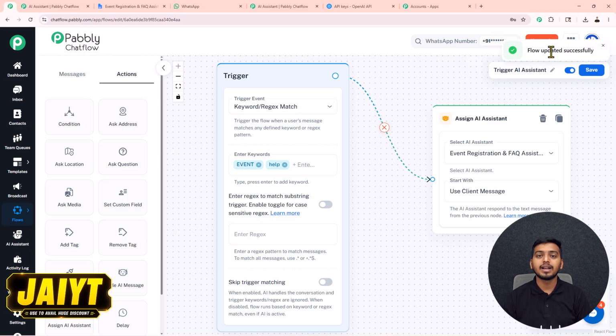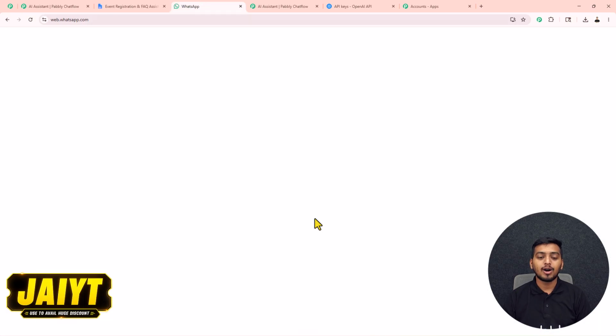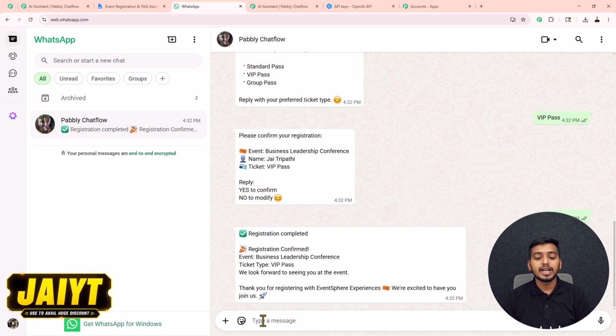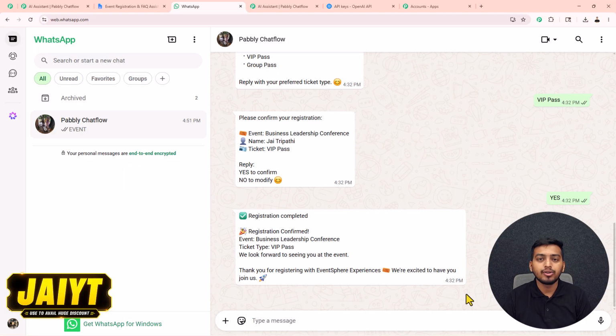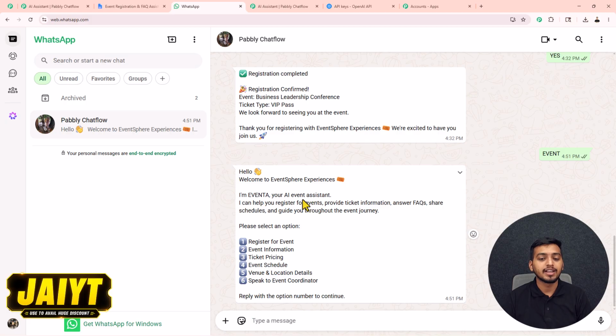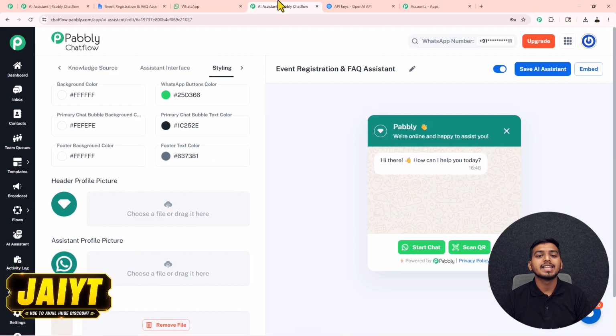As our flow is updated, now we just have to open our WhatsApp account, and in here we again have to send some keywords. So in here, I will quickly send this keyword event. Then you will see my WhatsApp chatbot will get triggered and it will assign the AI assistant to this chat. Instantly, the AI assistant will also send us a welcome message right here. We have successfully received our welcome message from our AI assistant. This means that the AI assistant that we have created here is working all fine.